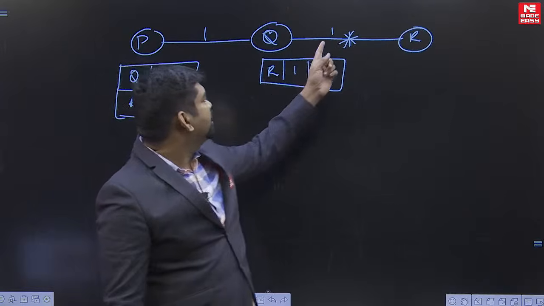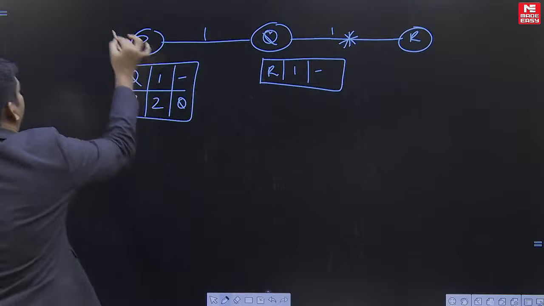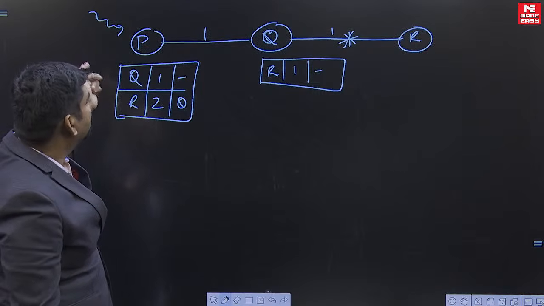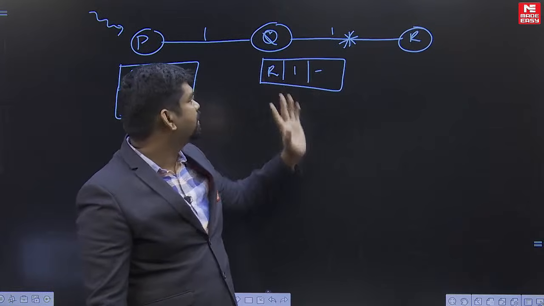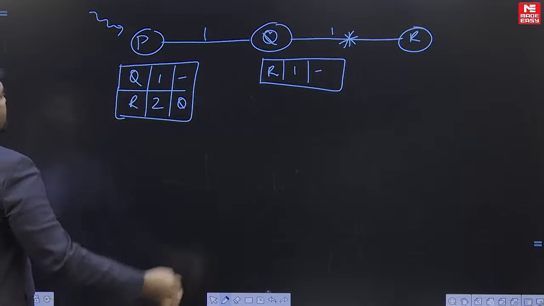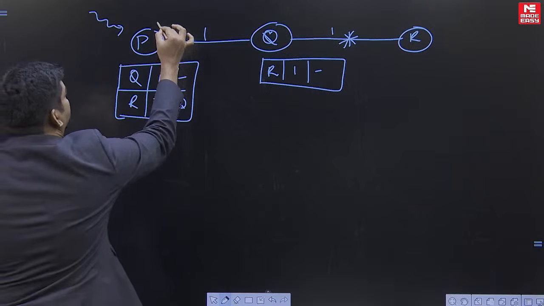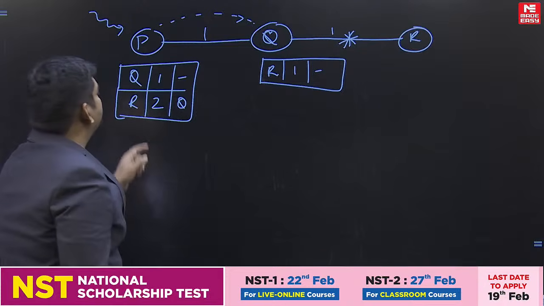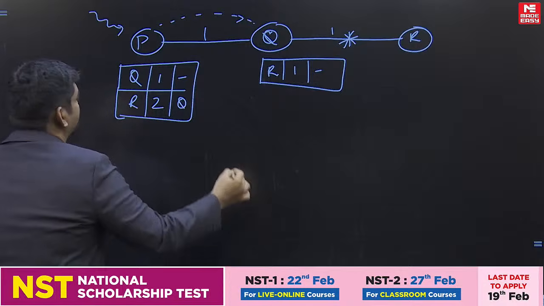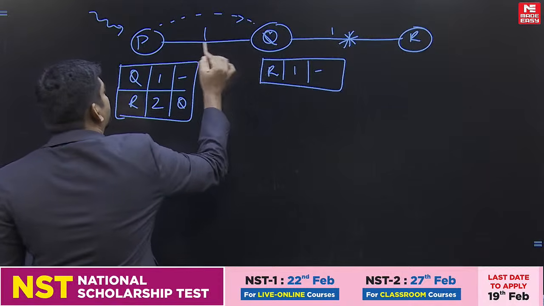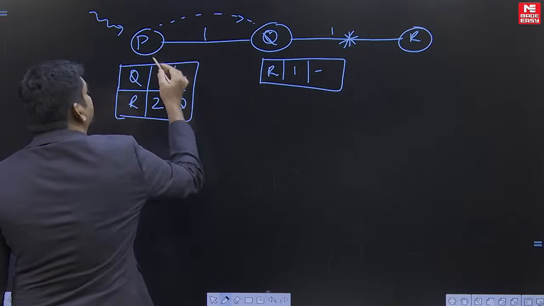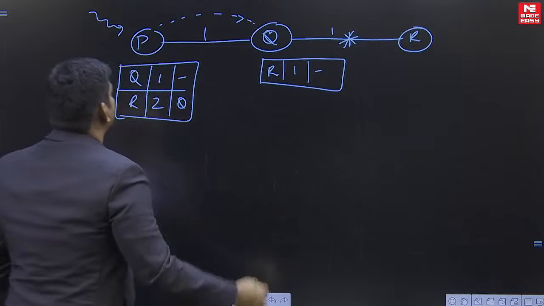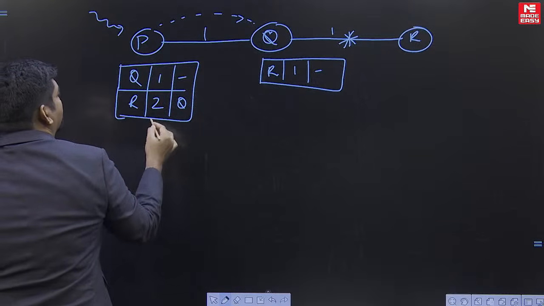Now once the link is broken, suppose a packet comes to router P and it says I would like to go to this particular R. Then P is going to forward the data packet to Q, as per the table. Then what is going to happen? Q will tell P that it knows how to reach router R, so it is going to update its table.